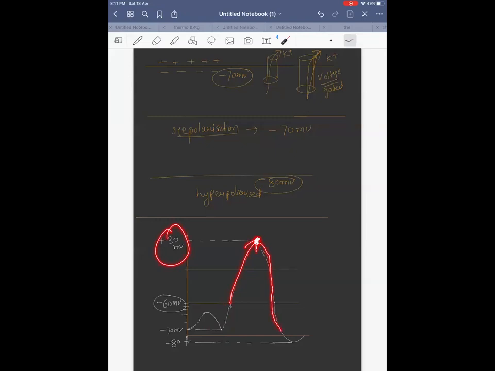And it might happen that more positive charges have gone out, so the membrane becomes more negative, and that is hyperpolarized. Got it? So this is your hypo, right? This minus 70 millivolt is the resting membrane potential, or you can say polarized. Membrane is polarized, right? Now, this is your threshold.